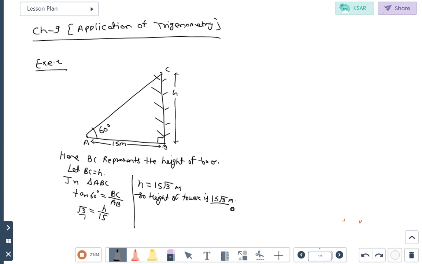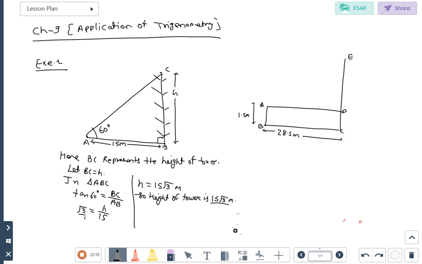An observer 1.5 meter tall. Observer height is given to you, that is 1.5 meter tall, is 28.5 meter away from a chimney. So that is a chimney. Now what is given to you? Distance is given, that is 28.5 meter away. 28.5 meter away. We will join A, B, C, D and E.